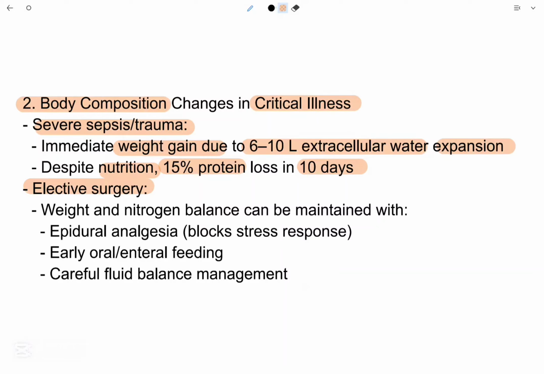Elective surgery: weight and nitrogen balance can be maintained with epidural analgesia, which blocks the stress response, early oral enteral feeding, and careful fluid balance management. So, these are the body composition changes in critical illness.